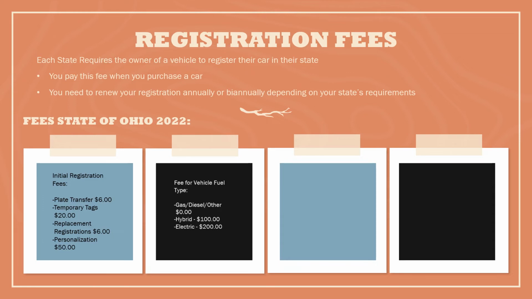Once you've completed your initial registration, every year you then have a fee structure based off of the vehicle that you're paying registration on. The first area to look at is the type of fuel that your vehicle uses, which will determine the amount that you're paying for that registration. We can see here that if you have a gas, diesel, or some type of typical fuel, you don't have an extra fee for that. But if you have a hybrid car, meaning that it does electric and gas, or you have an electric car only, you have an extra fee for that.